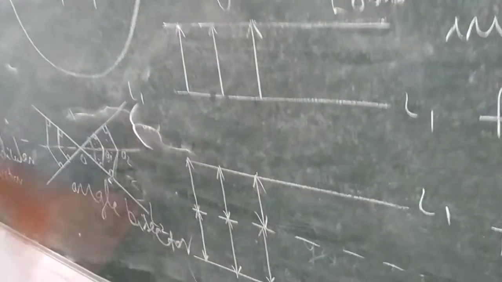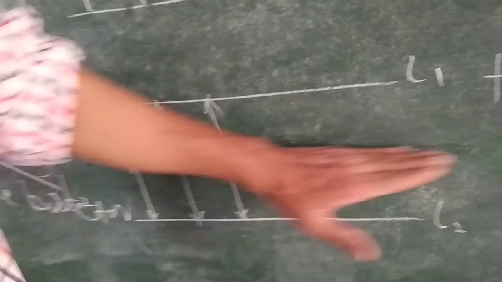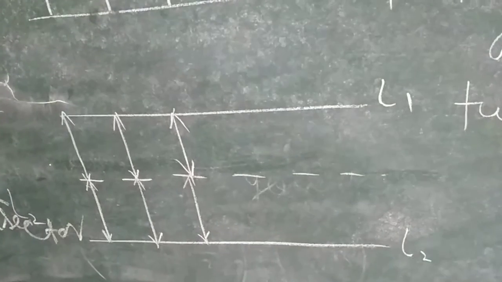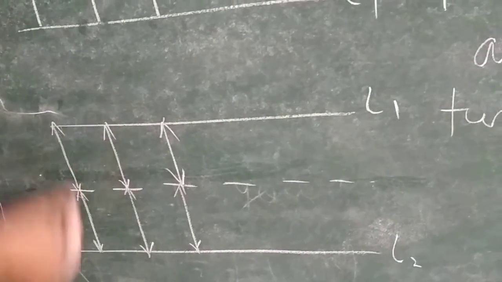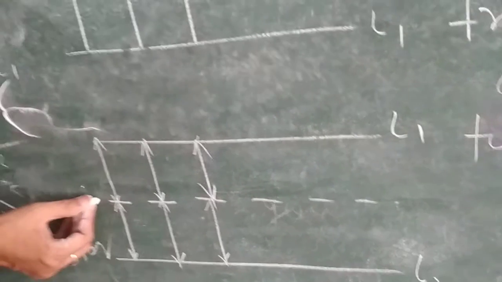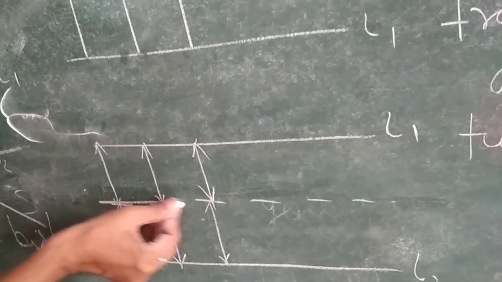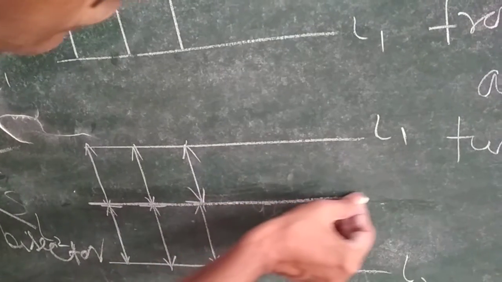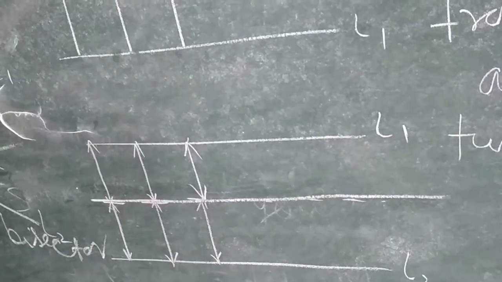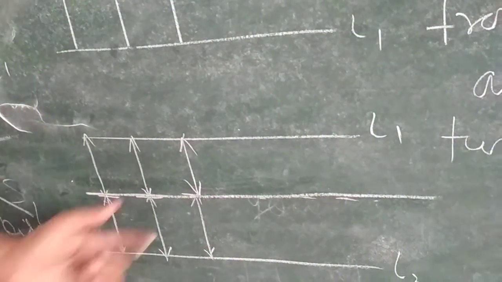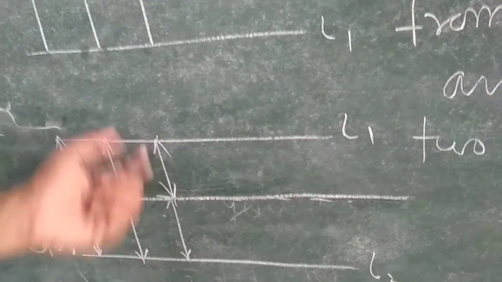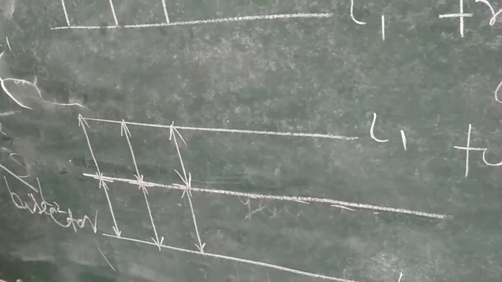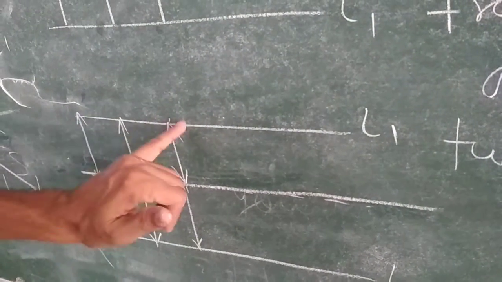Here also there are two given lines, and we have to move in such a way that we always keep a fixed distance from the two given lines. Then the locus of all the points will be this third line. It lies in between the two lines, exactly in the middle of the two lines. So this is the locus of all the points which are moving in such a way that they always keep a fixed distance between two parallel lines. Is it clear?